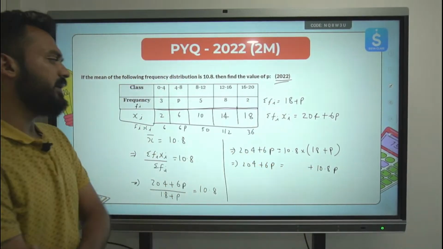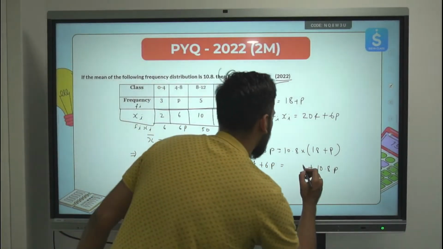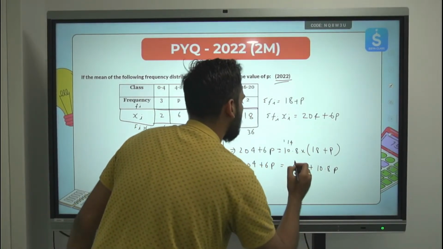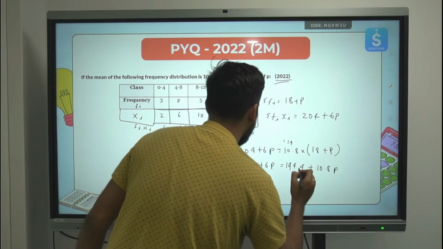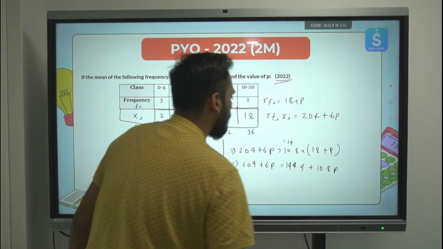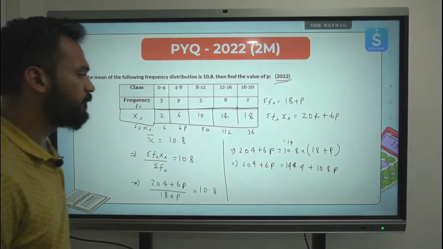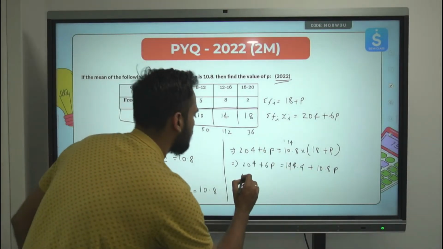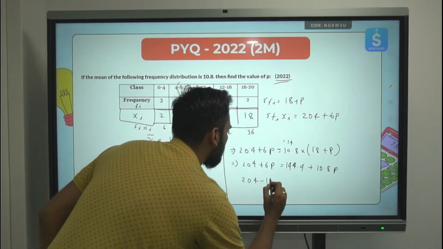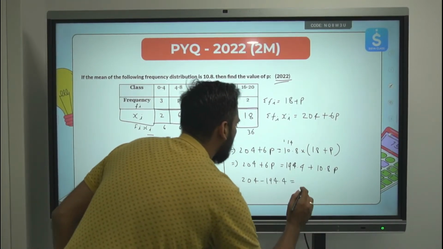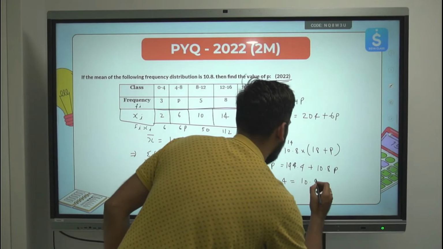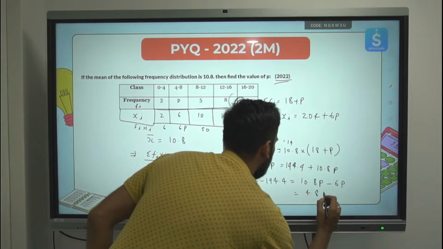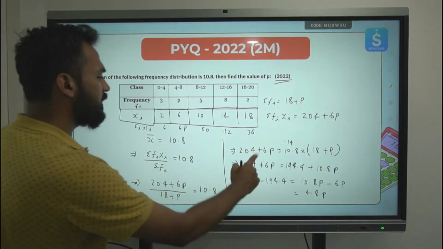Multiply by 18: 10.8 times 18 is 194.4. So 194.4 plus 10.8P is equal to 204 plus 6P. If I take this 204 and subtract 194.4 from it, and I keep 10.8P and subtract 6P from it, this is what I get. Here I get 4.8P.